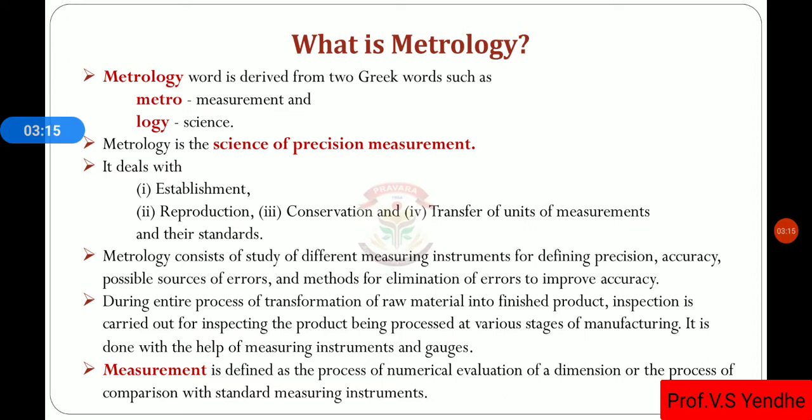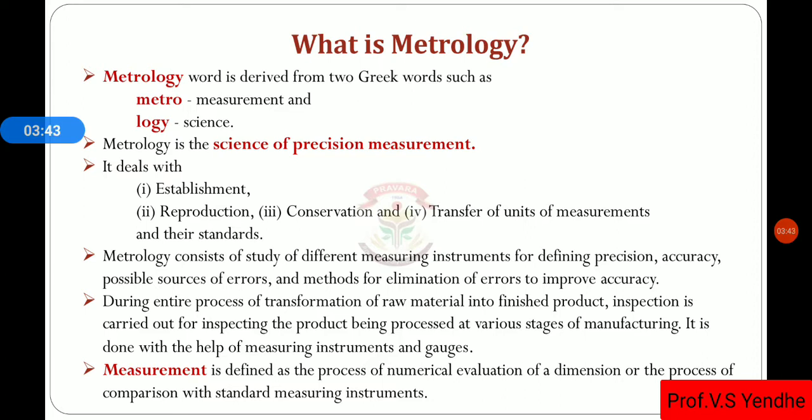In the second case, we can compare that particular measurement with a standard. Let us take an example. If we want to measure the distance between two points, we use a scale.